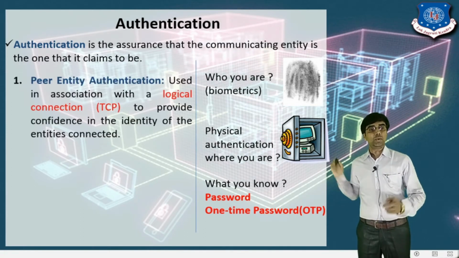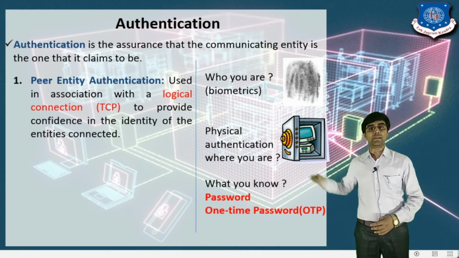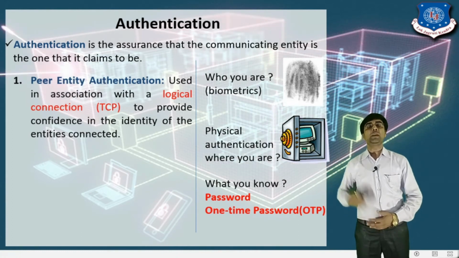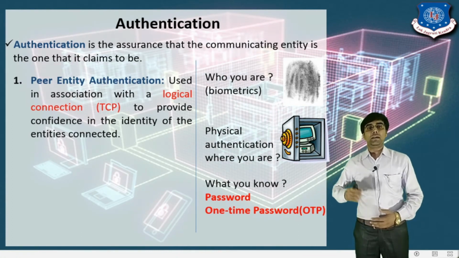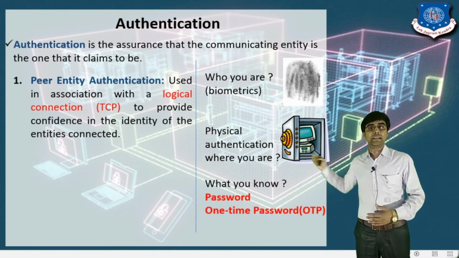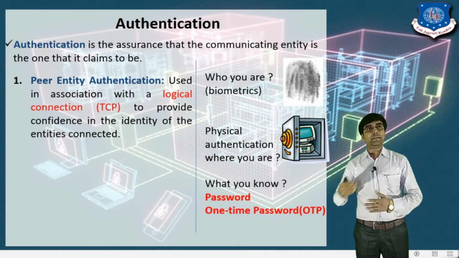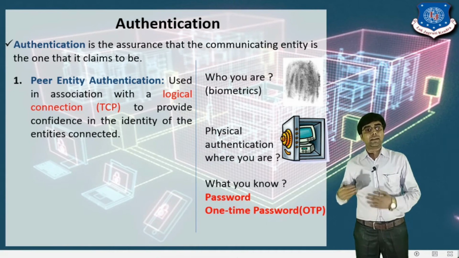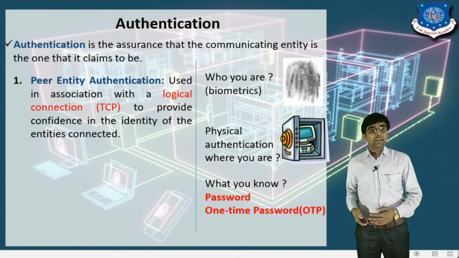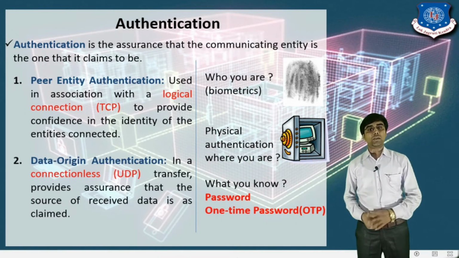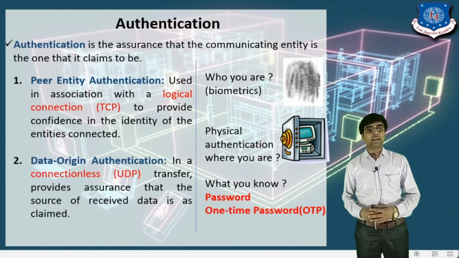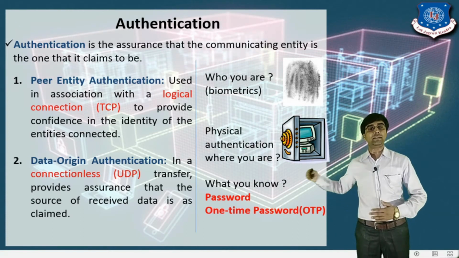Then there are 2 types of authentication. The first is peer entity authentication. In peer entity authentication, we establish a logical connection between the different entities which are connected to each other, right? Second is data origin authentication. In data origin authentication, we do not provide any connection.